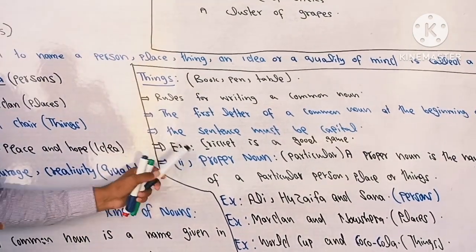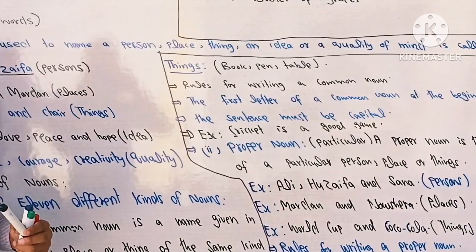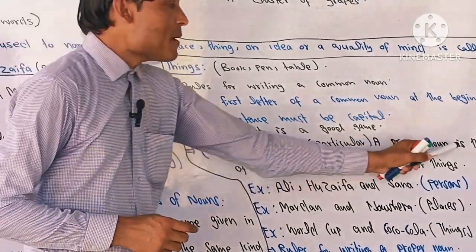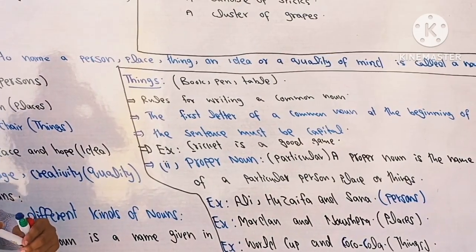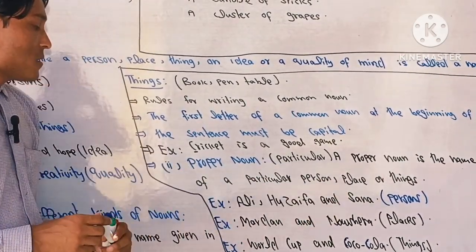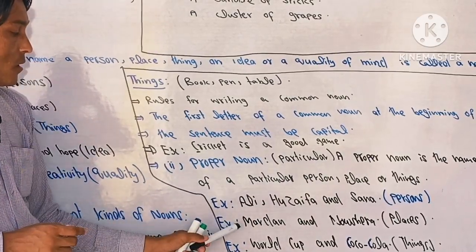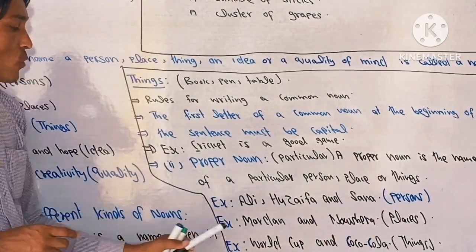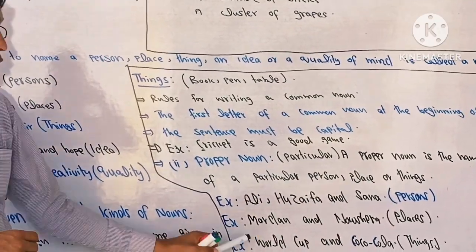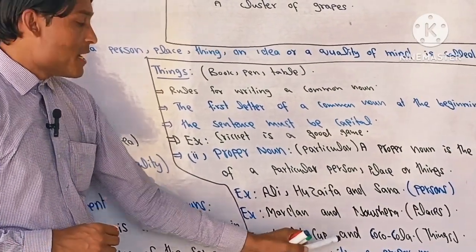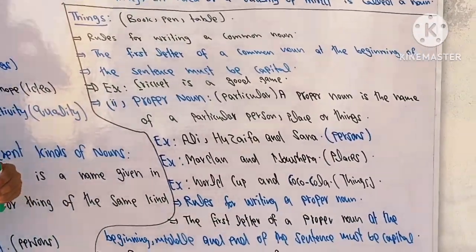Next we have noun number 2, the proper noun. The word proper means particular. We also call it specific. A proper noun is the name of a particular person, place, or thing. Examples of persons: Ali, Josefa, and Sana. If you talk about places, we have Mardan and Naushera. Things: World Cup, and next we have Coca-Cola. These are the examples of things.